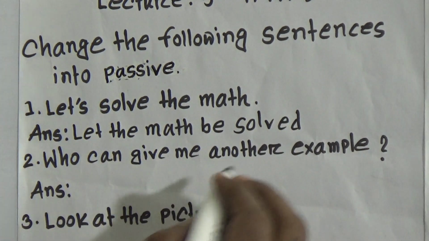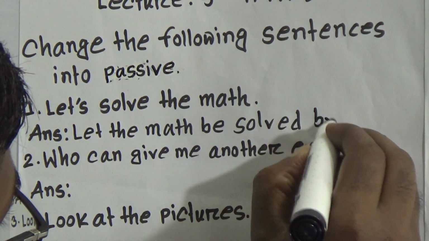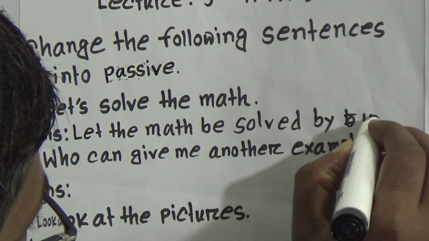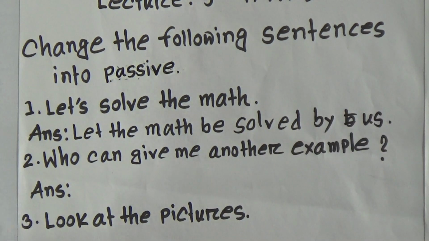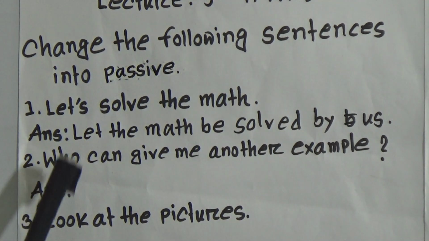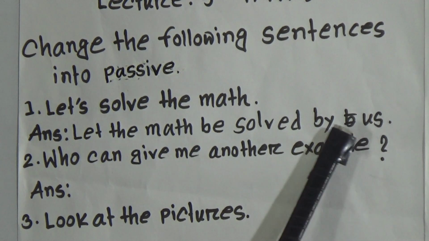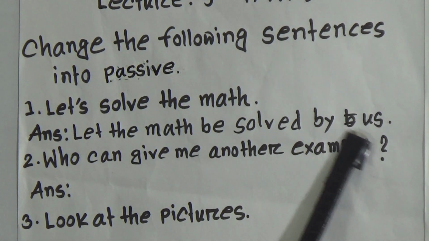Let the math be solved by us. By, it is us. I am telling again, let the math be solved by us. Here, okay, you will give here cross, nothing here.